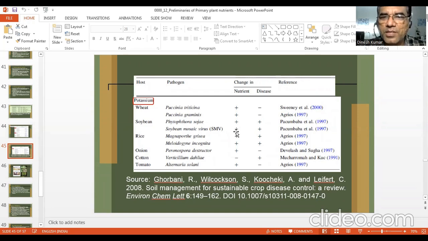So wherever you see plus, plus means increase in potassium and increase in disease incidence. Minus means decrease in disease incidence here. Alternaria solani, for example, if you have sufficient or adequate potassium, the disease incidence decreases.